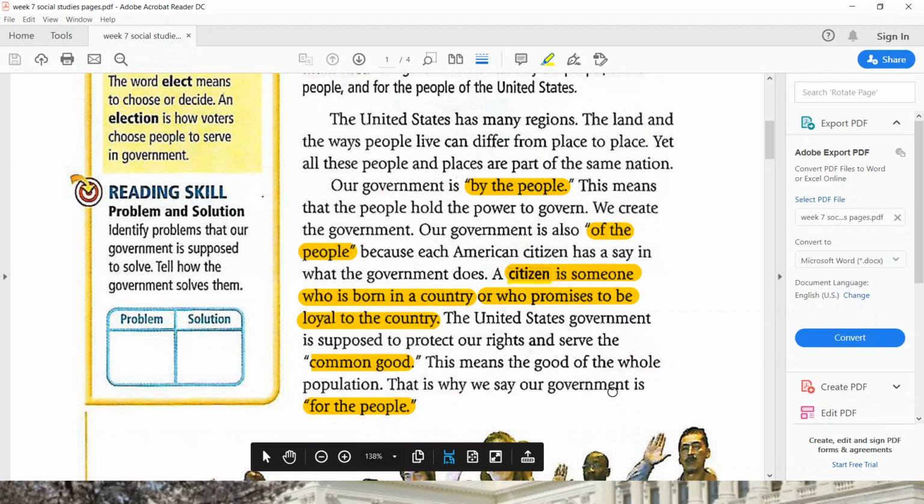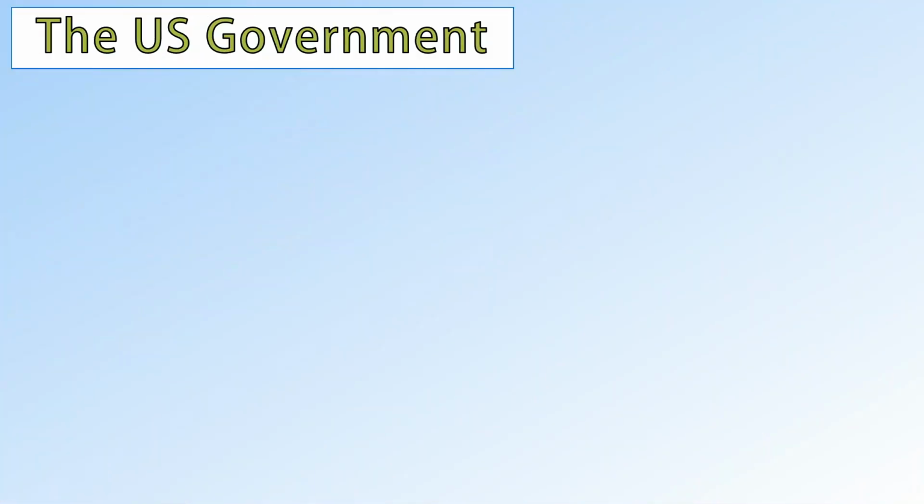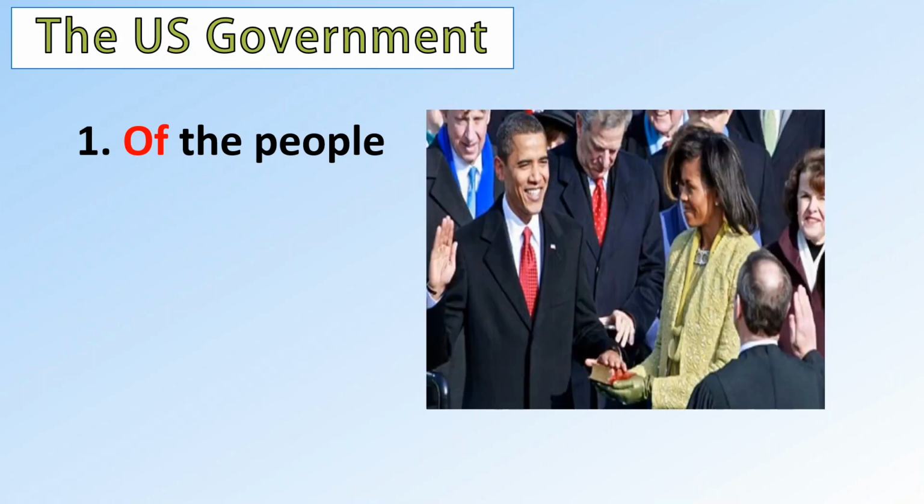So I'm going to summarize this lesson right now. I'm going to discuss the first page, the US government. The US government has three parts. Number one, of the people. The US government is of the people. Why? Because it is made up of people. The leadership is coming from the people itself.